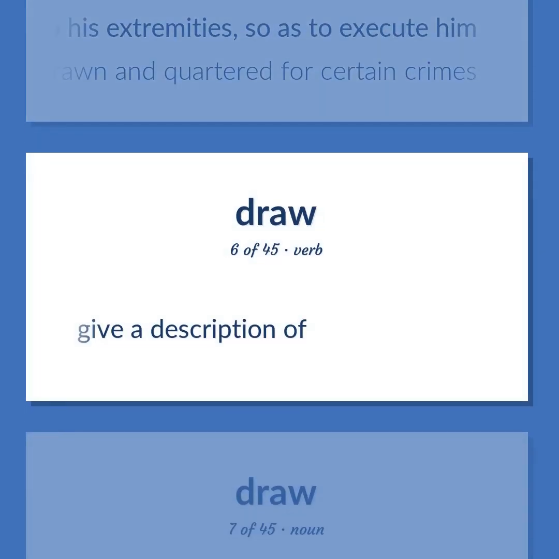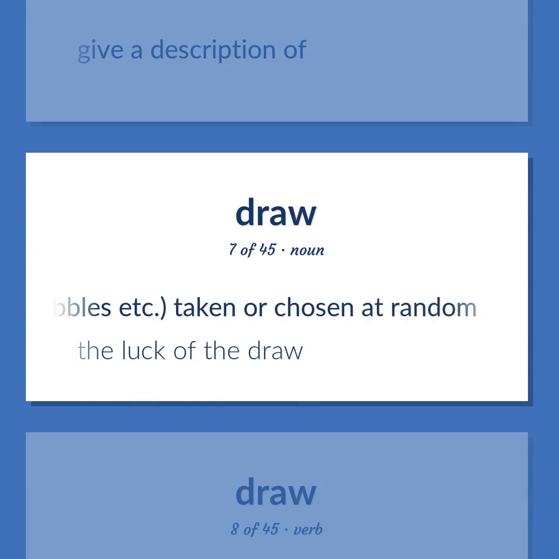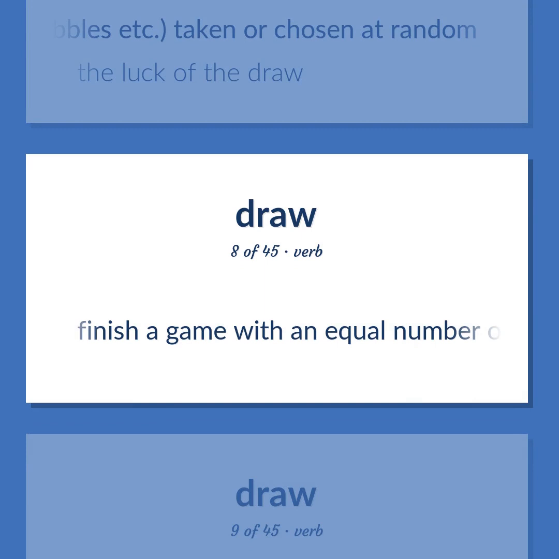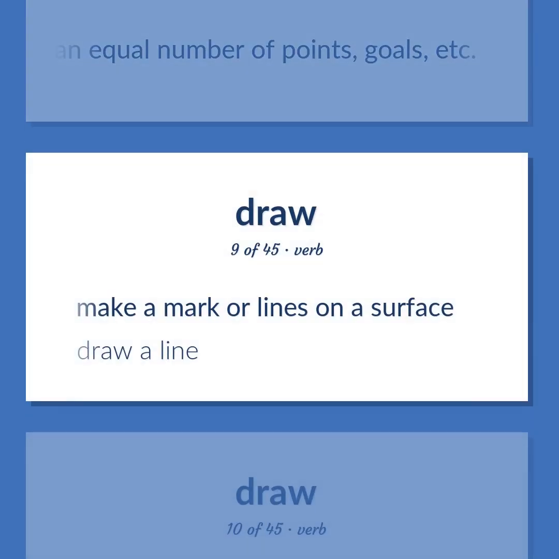Give a description of. Anything, straws or pebbles, etc., taken or chosen at random. The luck of the draw. Finish a game with an equal number of points, goals, etc. Make a mark or lines on a surface. Draw a line.